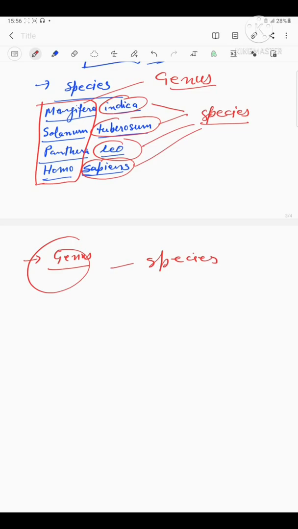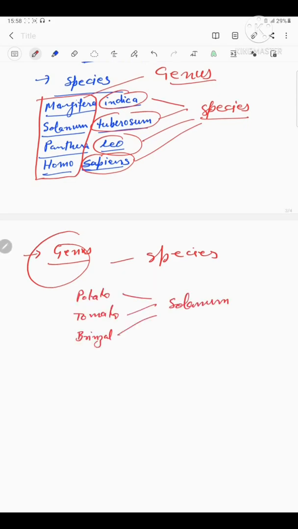For example, potato, tomato, and brinjal are three different species but all belong to genus Solanum. The species of potato, tomato, and brinjal are included in a common genus category, that is taxonomic category, because Solanum has closely related common characteristics. Hence, these are grouped in a common genus, that is Solanum.